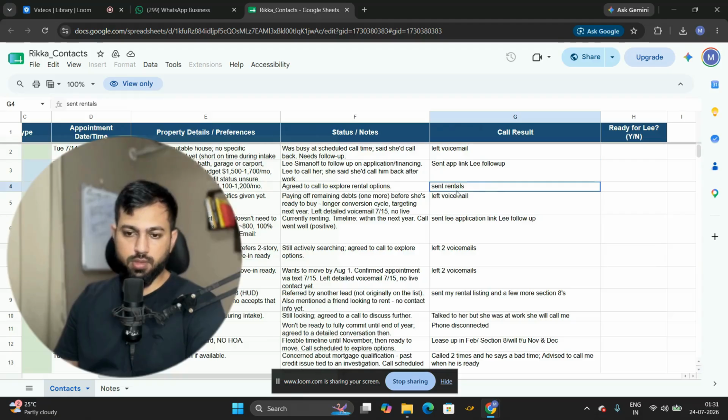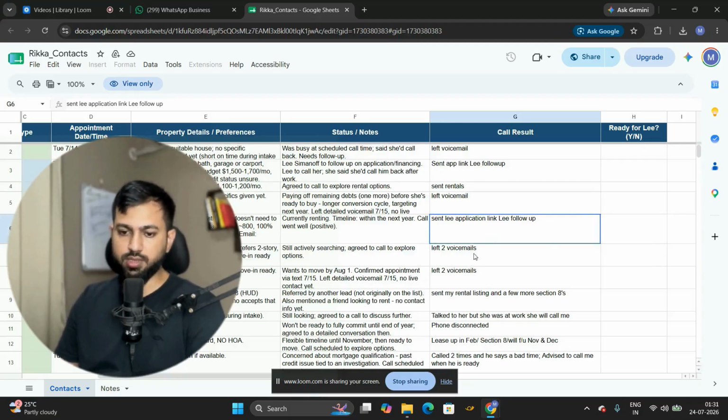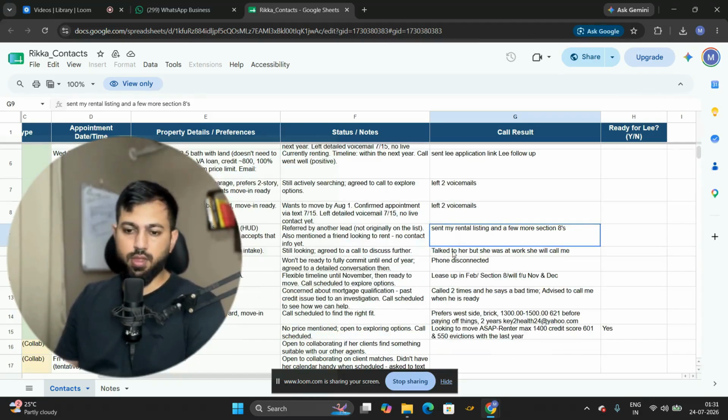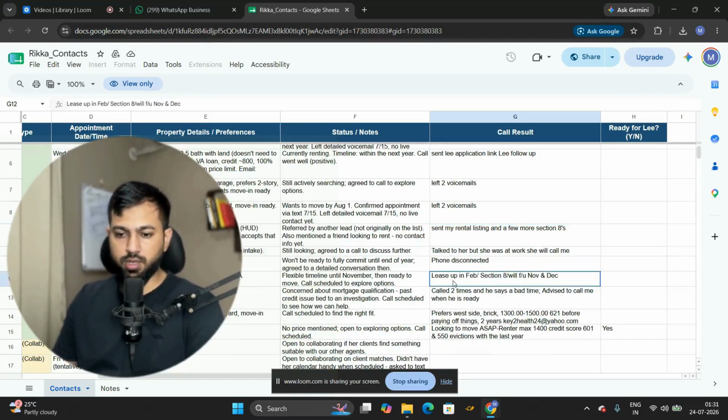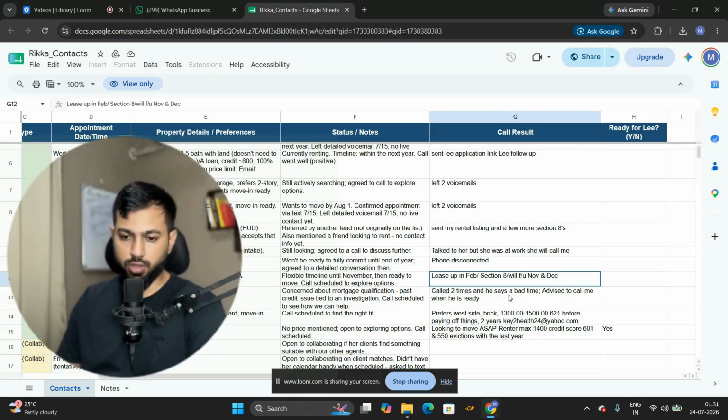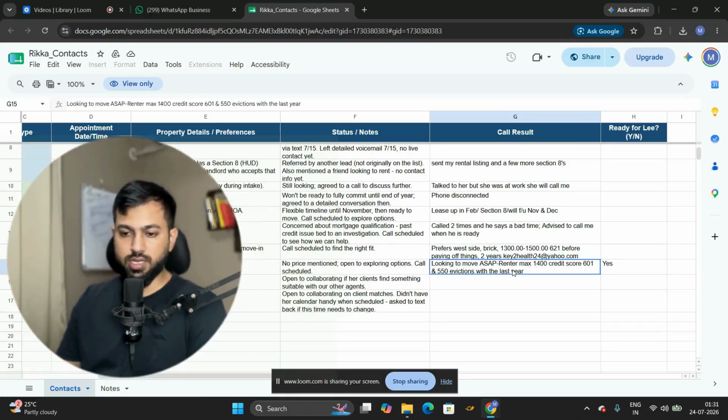Spoke with them, sent rental. So this was a rental lead. This was the second one where the application link was sent. This was another rental appointment. Lease up in XYZ, and November, December is the time frame that that person is looking for, possibly. This one also has been sent to the mortgage professional.